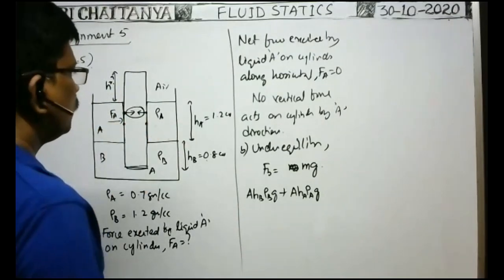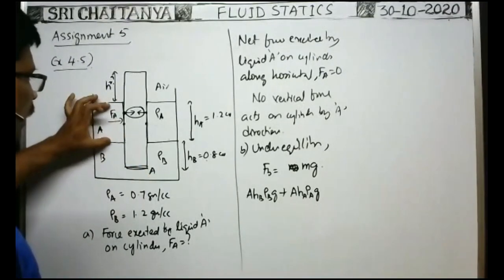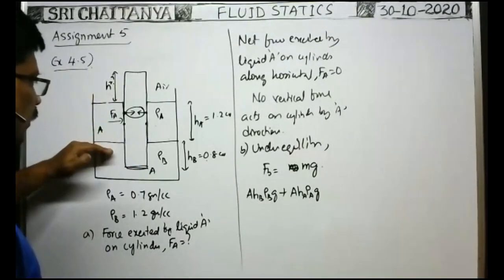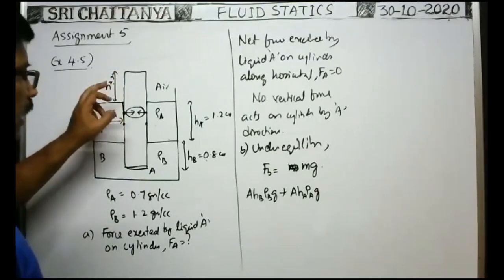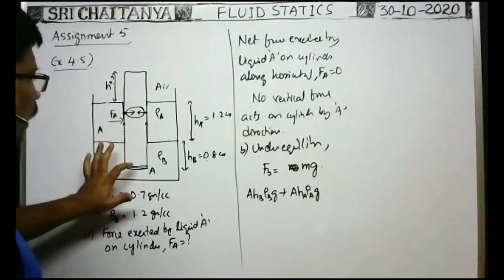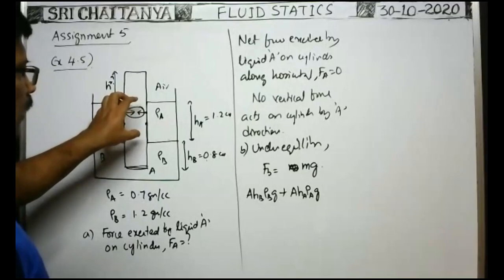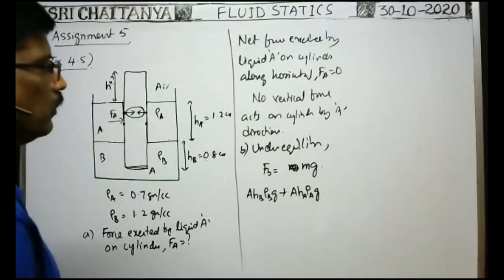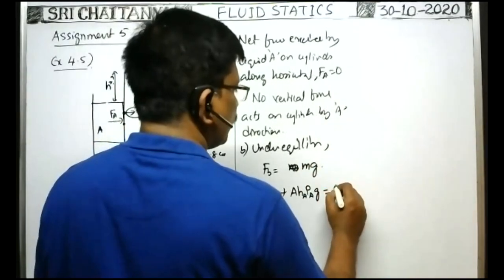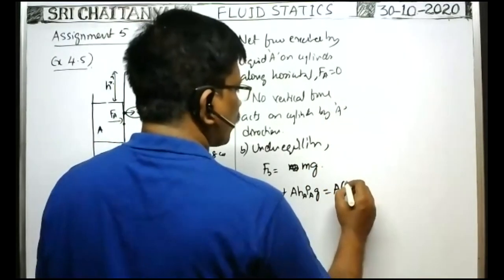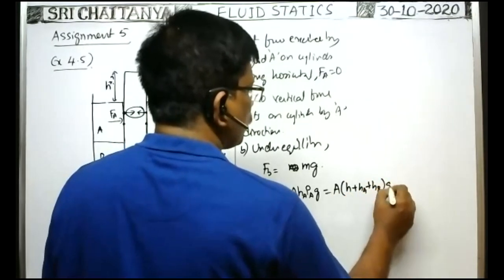Okay. Because of this liquid column A, it exerts the pressure on the B. Due to that, some force acts at the bottom of the cylinder upwards. That force exerted by this liquid at the bottom upwards indirectly is equal to weight of the liquid displaced by the cylinder in A. Okay, so this is the total buoyant force that is equal to weight of the cylinder. Weight of the cylinder means area of cross section of the cylinder into total length of the cylinder, small h plus HA plus HB, into g.